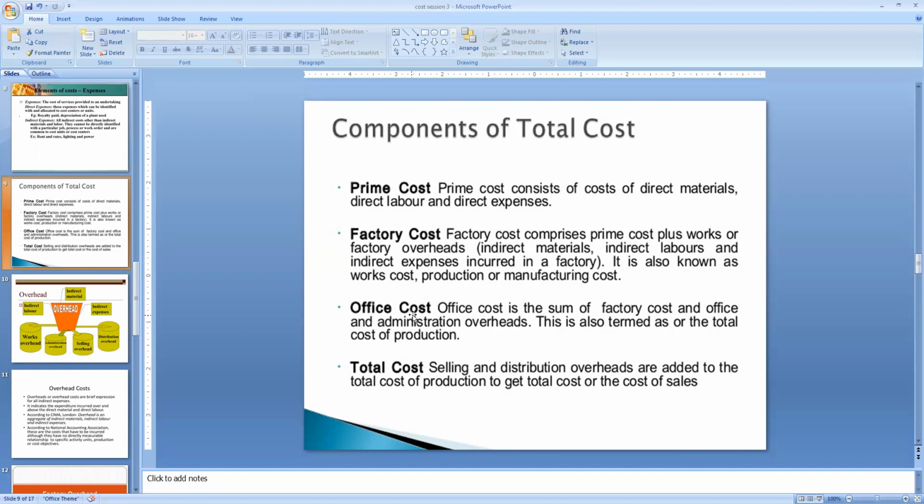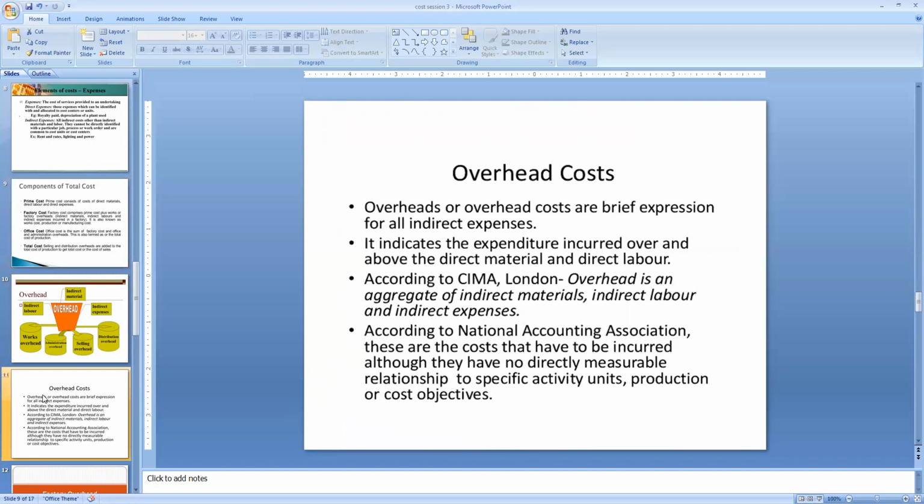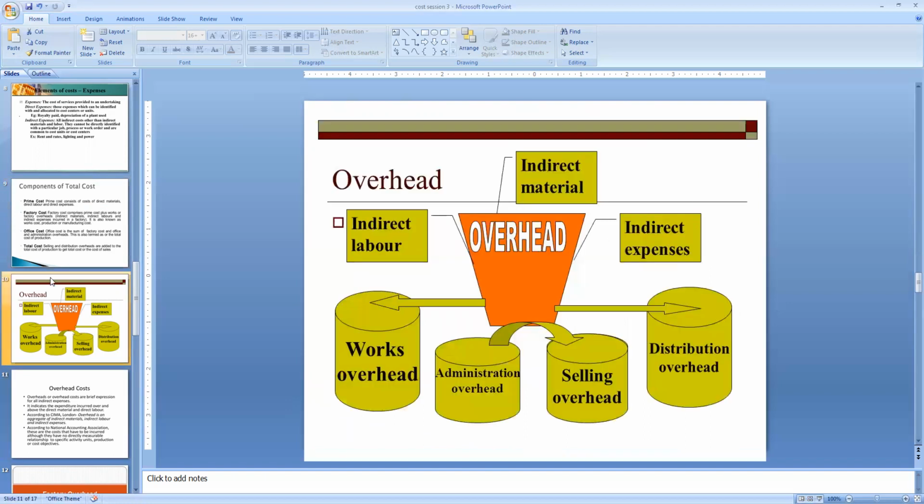And the expenses indirectly which are involving only for the office and administration, they are called as office cost. And the total cost is nothing but the selling and distribution added together, the total cost or the cost of sales. Let us see here, in the case of total cost, we are going to come across some of the indirect expenses.